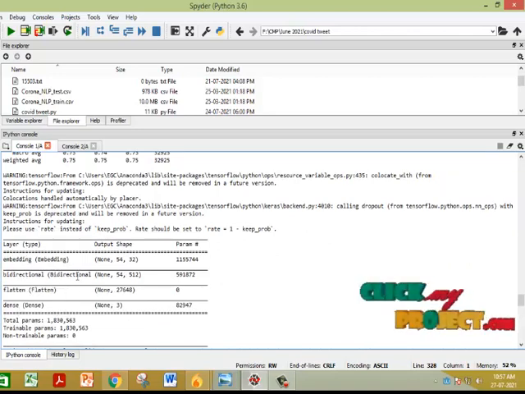These are all the layers inside the LSTM, the hidden layers. One is the embedding layer, and another one is the bidirectional LSTM. Here we are using the bidirectional LSTM. Then the flatten layer, then the dense layer.